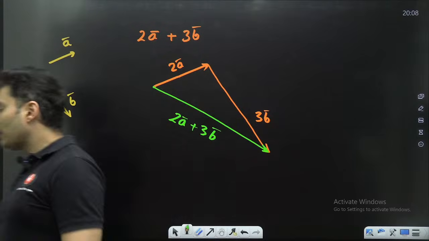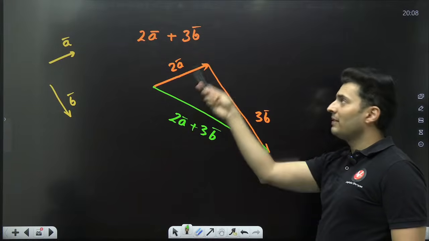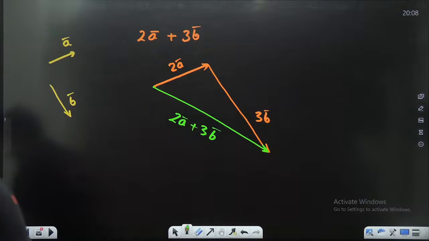You can multiply a vector with a scalar, multiply another vector with a scalar, and add those vectors, subtract those vectors. It's completely up to you. Definitely you can do that.